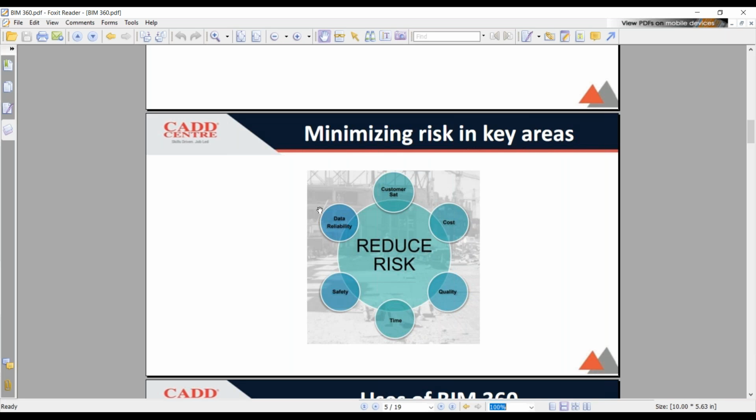And when it comes to safety, the safety measures are given to the construction site, and they upload the images taken from the construction site, so that the moment they upload it in BIM 360, we can know.